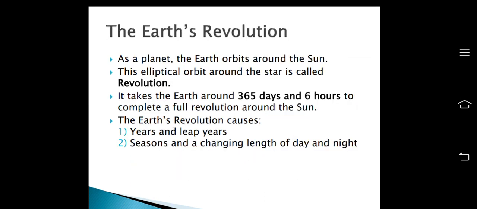So now we will talk about the earth's revolution. As a planet, the earth orbits around the sun. That's known as revolution. It takes the earth around 365 days and 6 hours to complete a full revolution around the sun. The earth's revolution causes years and leap years, seasons, and a changing length of day and night.